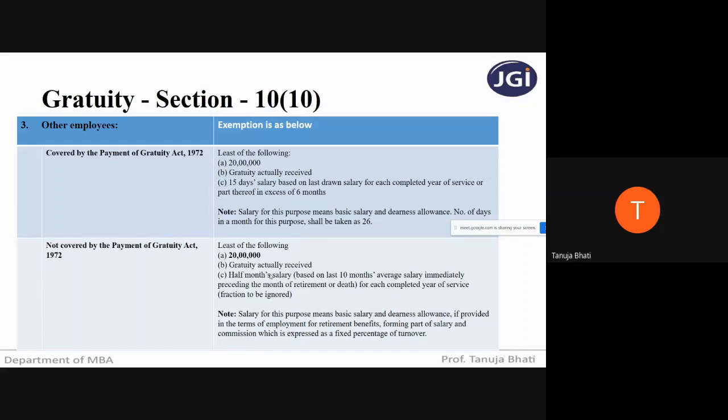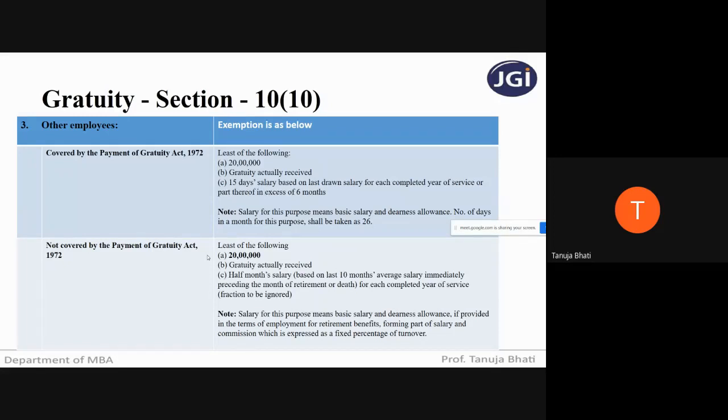We will be seeing multiple problems on this, students, in our next lecture. I will not be solving a single problem. Since this provision is important, I will be solving more than 4 problems on gratuity so that you will get a grip of it. So I hope you all have understood this. This is just a provision. Once we solve the problems, there will be much more clarity. So just moving ahead, gratuity we have completed.